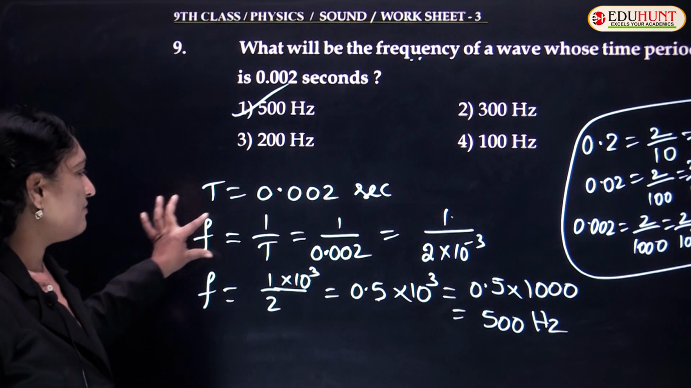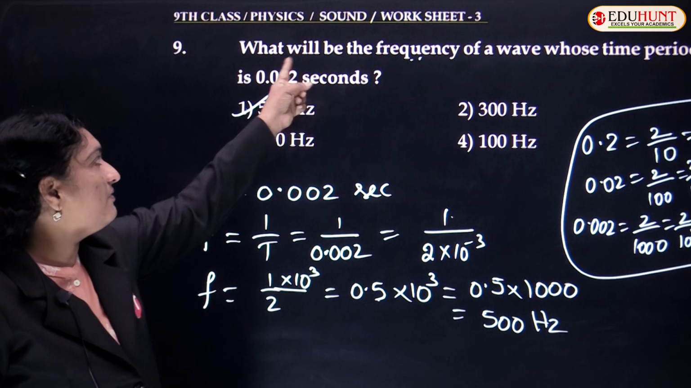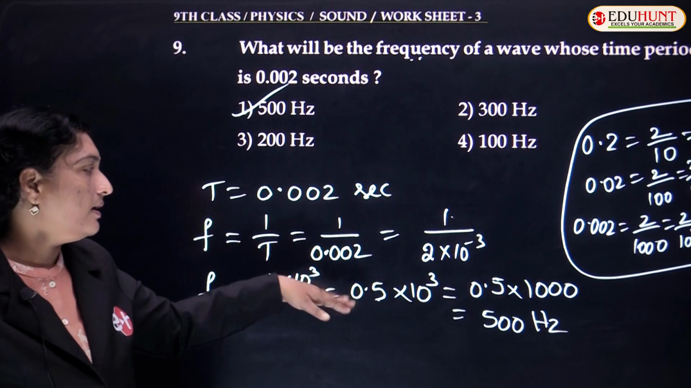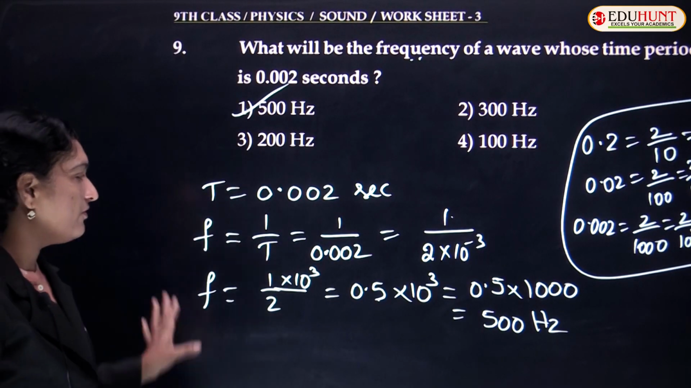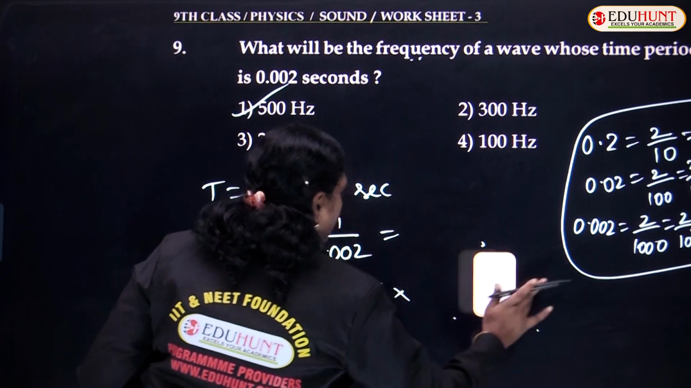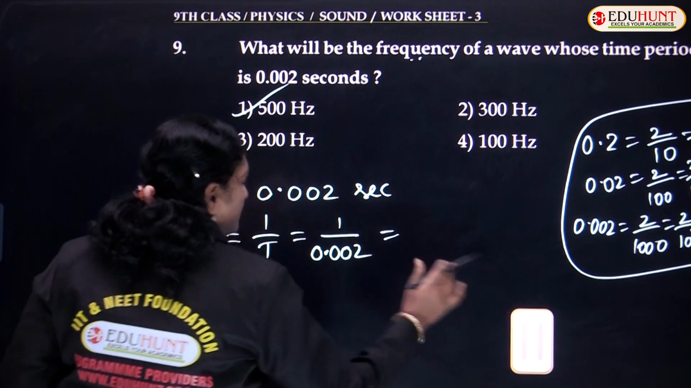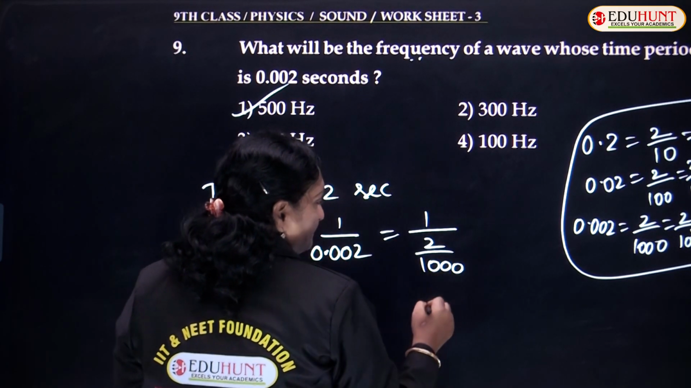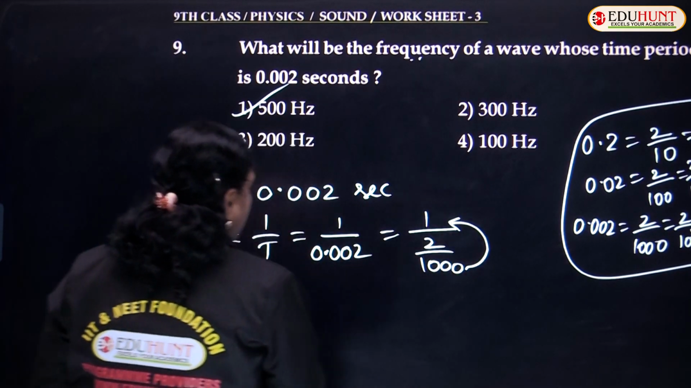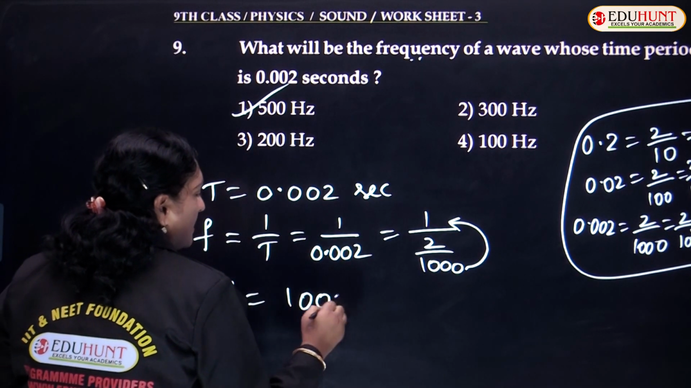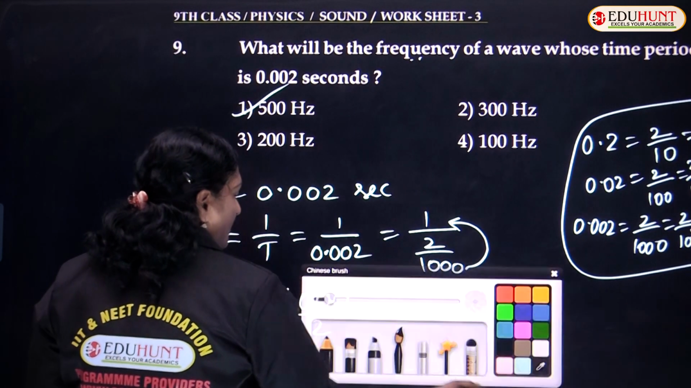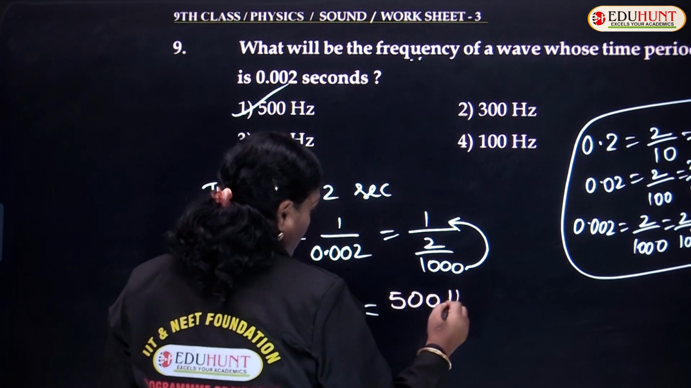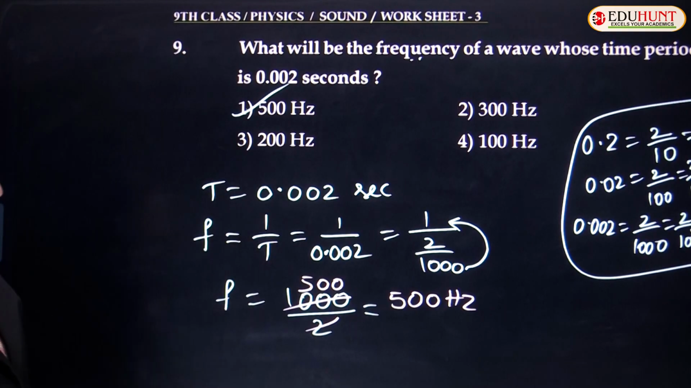I hope you understood. The formula for frequency is 1 by t. 1 upon the given value 0.002. 0.002 is nothing but 2 by 1000. The 1000 you can directly take up. If you are confused with this method, I can even tell you in another way, children. This value can be written as 2 upon 1000. This 1000 can be carried upwards. So f is equal to 1000 upon 2, and after simplification, 2 goes 5 times 10, and this is 0, 0. Hence the correct option is 500 hertz.